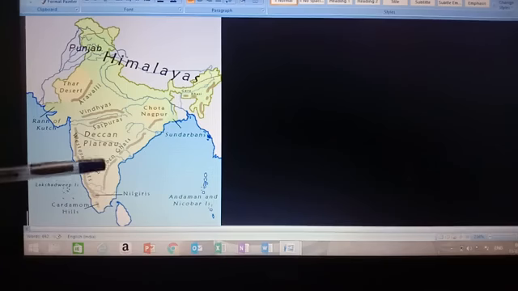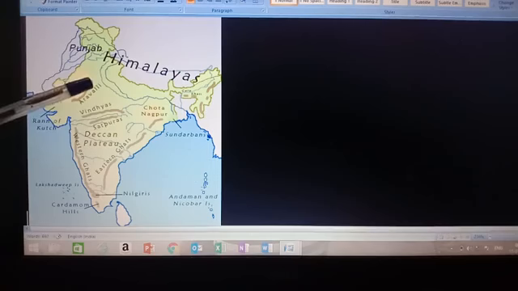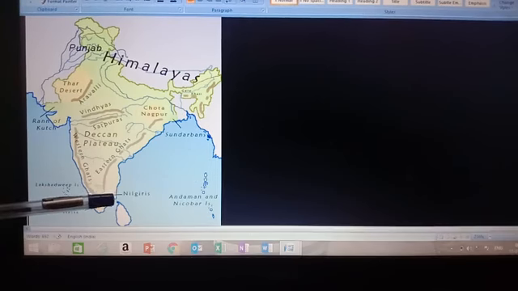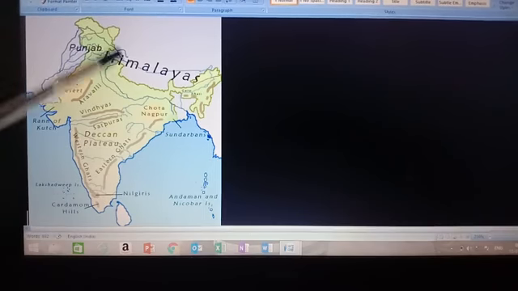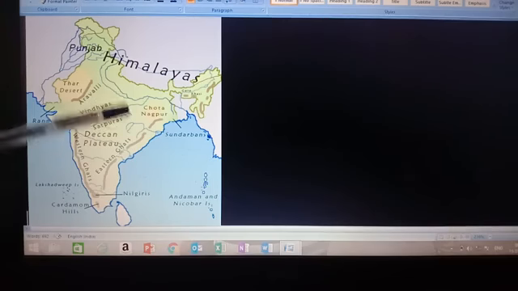So all the winds come from this side to this side, and when the winds are coming from sea to land, this area is sea and this area is land side, they are onshore winds. Okay, they are onshore winds.